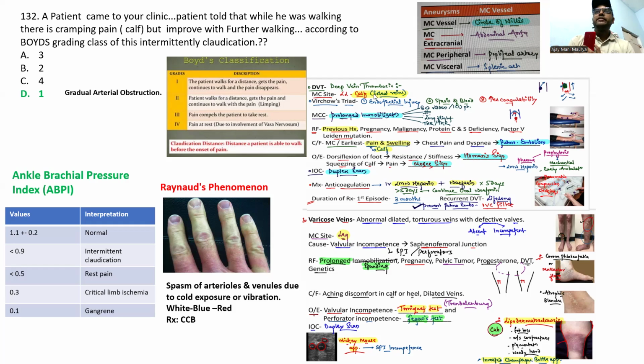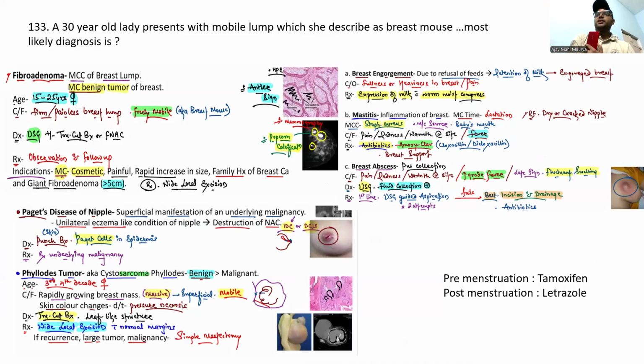Please remember DVT and varicose veins. They are very important, guys. Please study about this one. For varicose veins, the most common site is the saphenofemoral junction. The cause is valvular incompetence at the saphenofemoral junction. Please study DVT and varicose veins. Pause the video and study, or else you can study in the PPT. Sorry, no time for that, or else the video is going to be long.